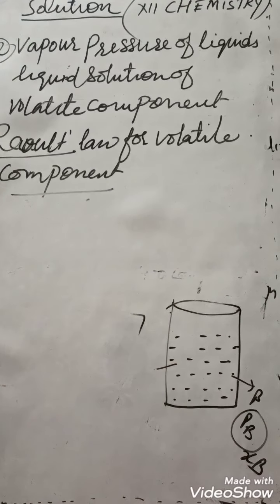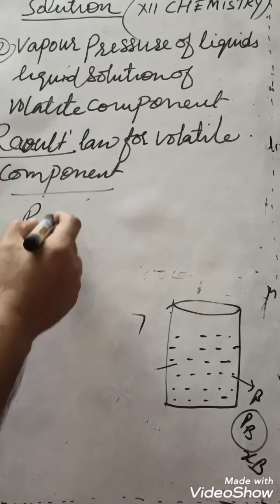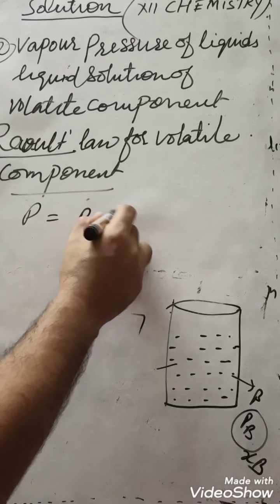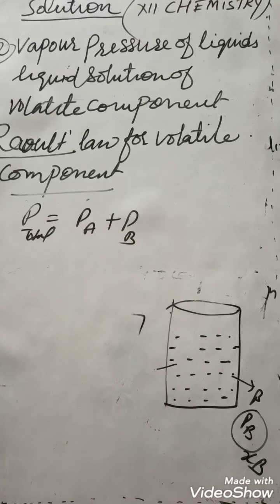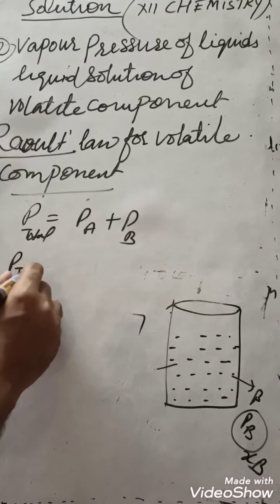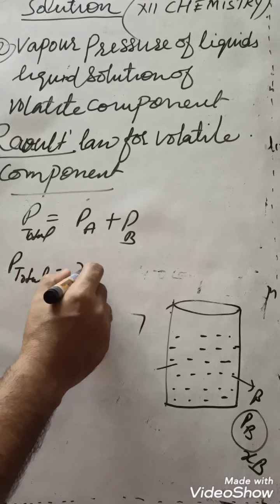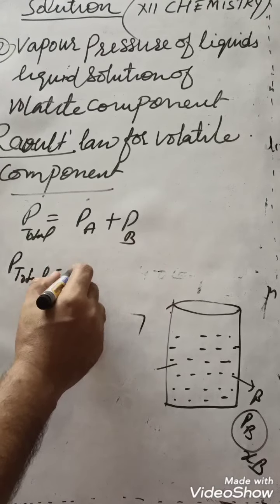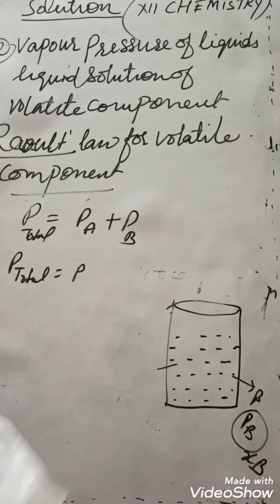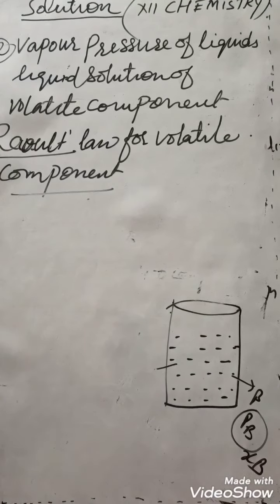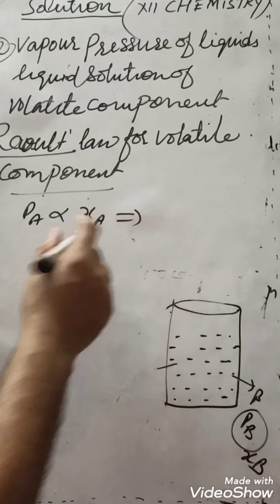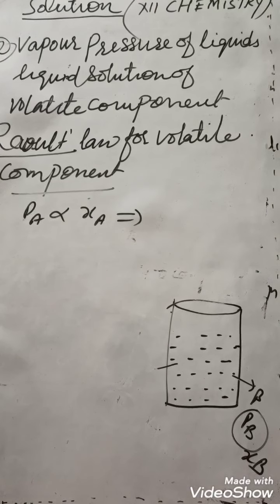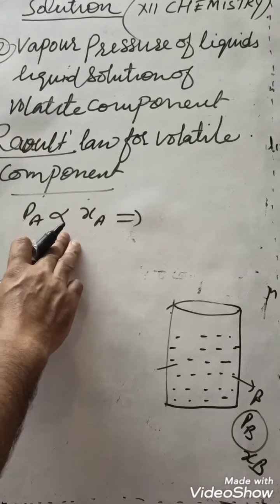you know Dalton's law: partial pressure PA plus PB is equal to P total. Here PA is directly proportional to XA. Now when you remove the sign of proportionality, we always use a constant.